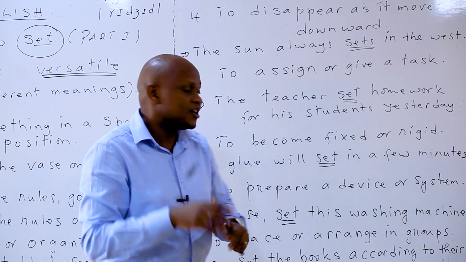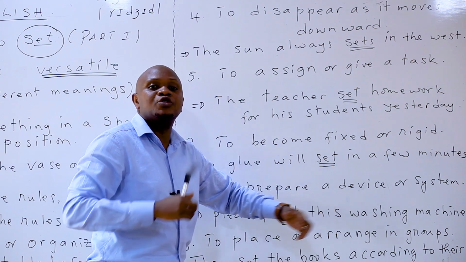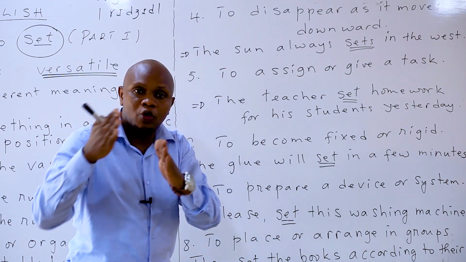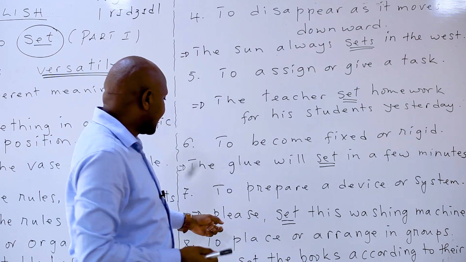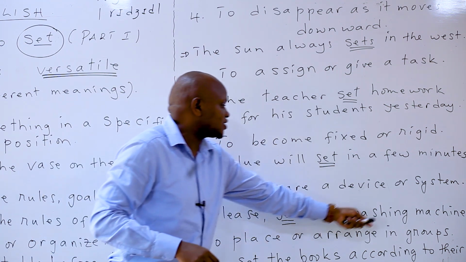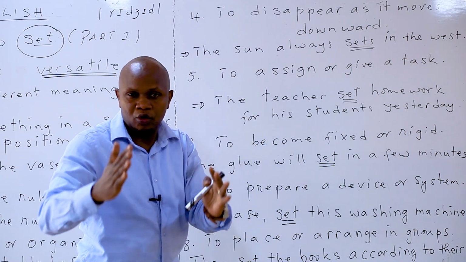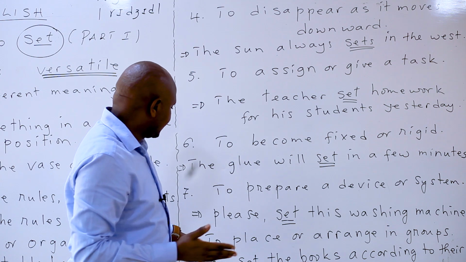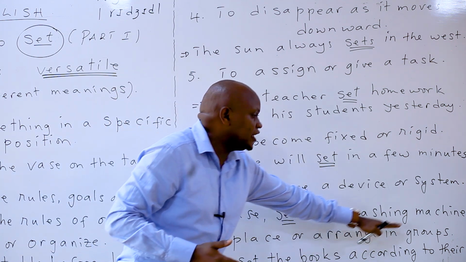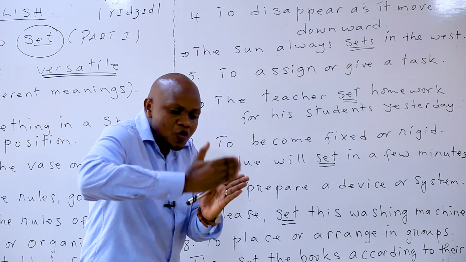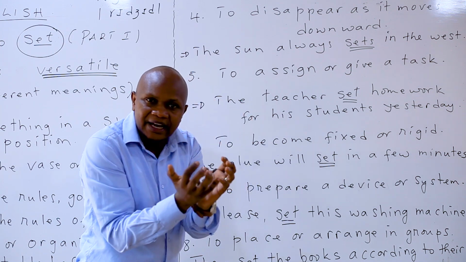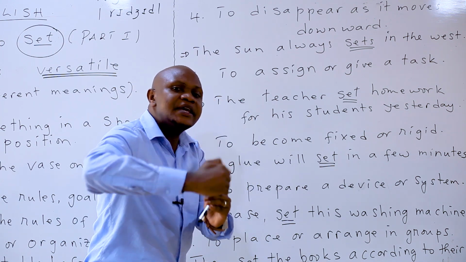Cyangwa se a device, igikoresho cyose kiri electronic, kugishyira ku gihe cyangwa se kugishyira ku murongo. That is to set. For example, you can say, please set this washing machine. Gerageza iyi mashini ifura uyishyire ku murongo. That is to set. Good. To place or arrange in groups. No gushyira ibintu noneho biri mu matsinda, kugenda ubishyira ku murongo biri mu matsinda.